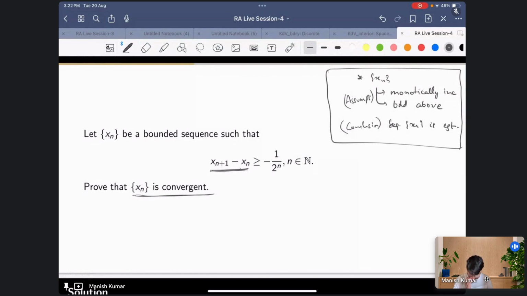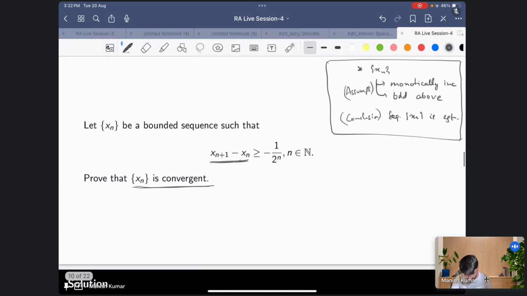Now over here it's clear that for this sequence we cannot say whether it's increasing or decreasing, right? We have no idea. So for increasing we need xn plus 1 minus xn to be greater than or equal to 0, then we know that this is an increasing sequence.